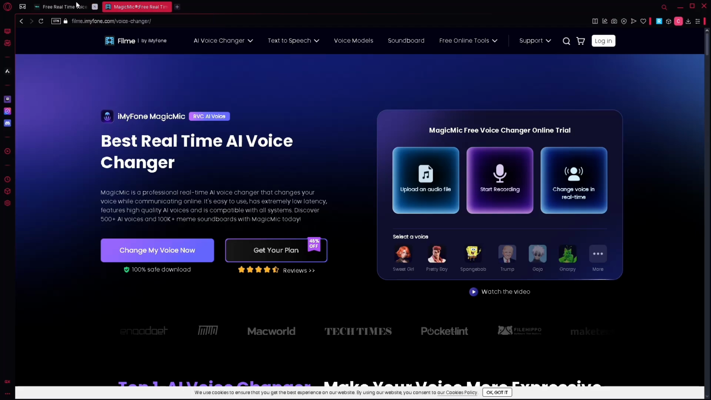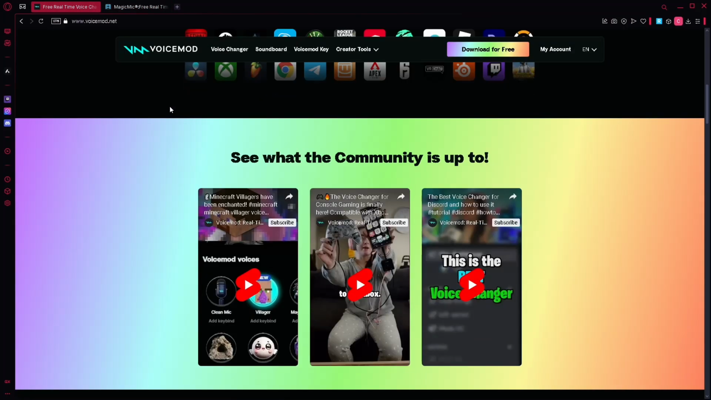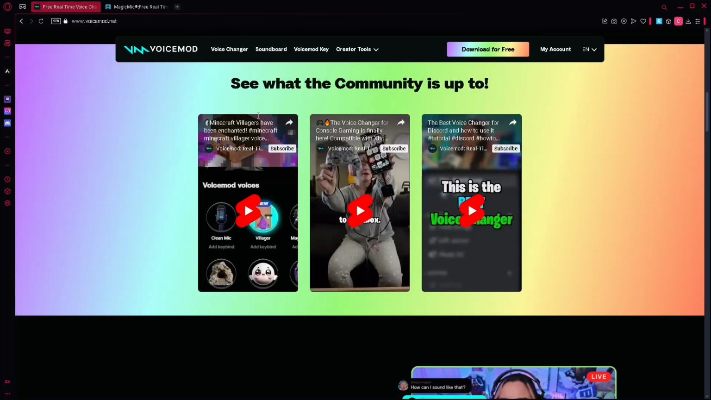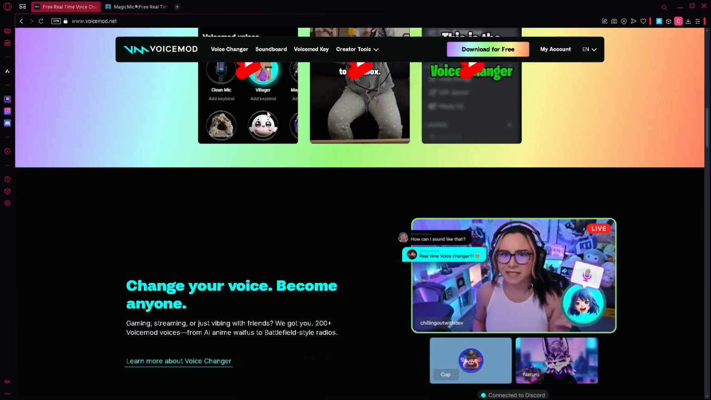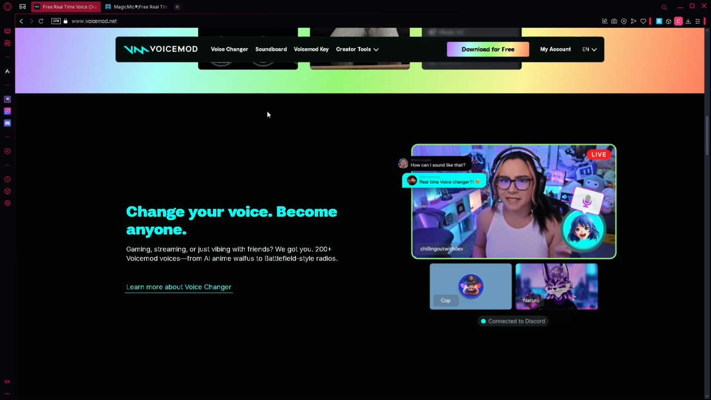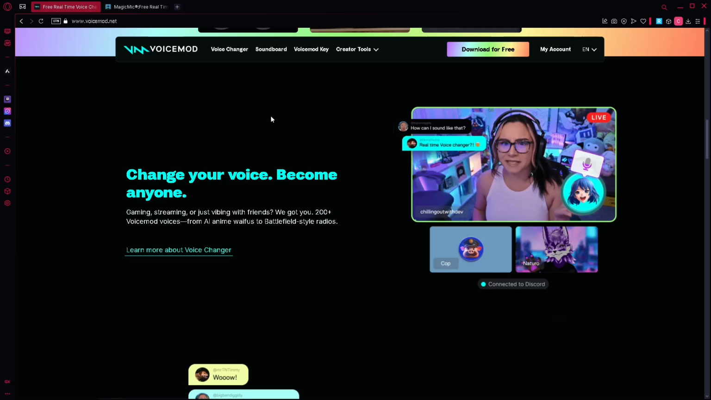First, for the Voice Mod. First are the pros for Voice Mod. More customization. It creates unique voices with Voice Lab or the Pro version. Second, AI voice cloning. It has advanced AI-driven voice effects. Next is great app integration. Works well with Discord, Twitch, OBS, and more.